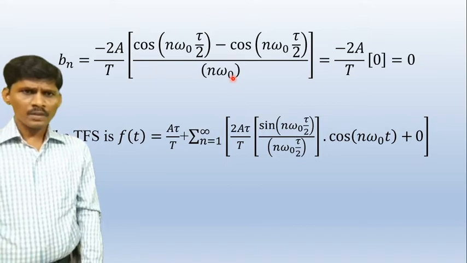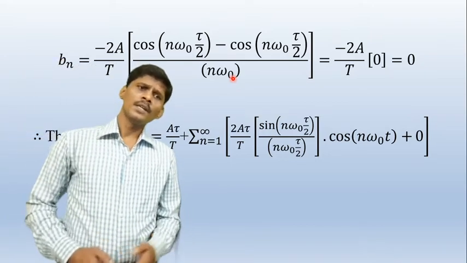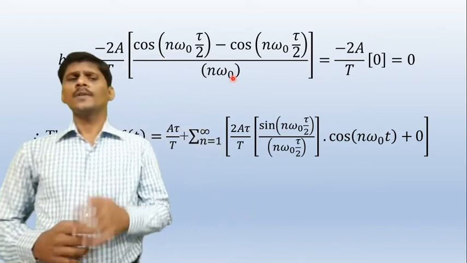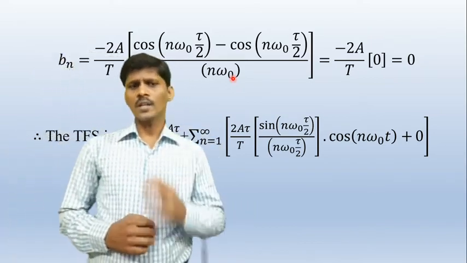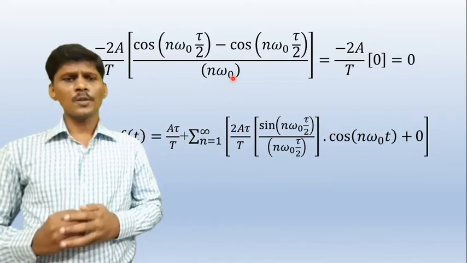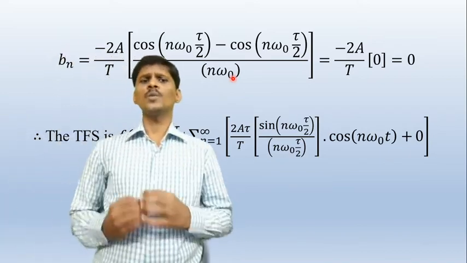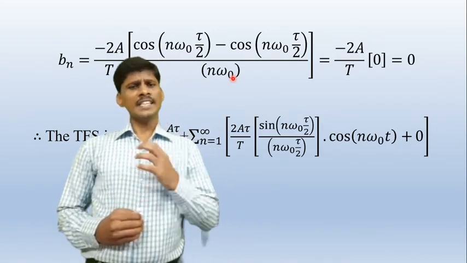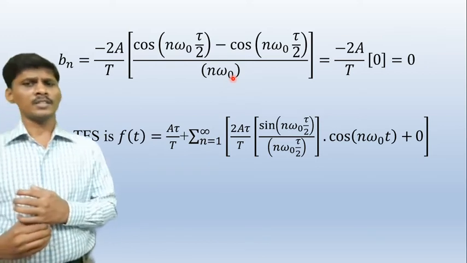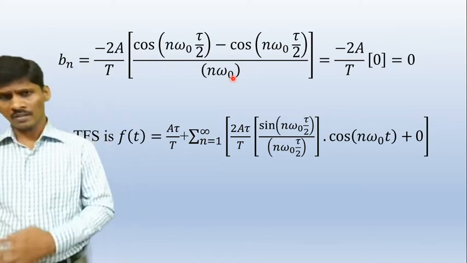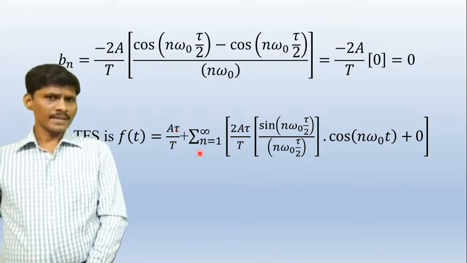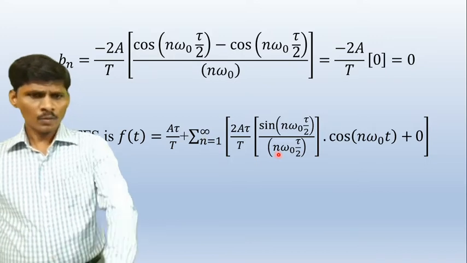Therefore, for the trigonometric Fourier series, substitute the a0, an and bn values into the standard expression of the trigonometric Fourier series. What is that standard expression? f of t is equal to a0 plus sigma n is equal to 1 to infinity of an cos of n omega naught t plus bn sin of n omega naught t. And a0 is A tau by T. What is the coefficient an? This is the coefficient an.